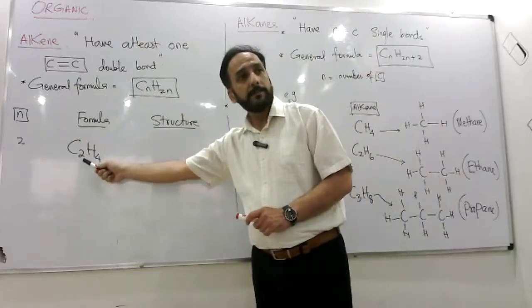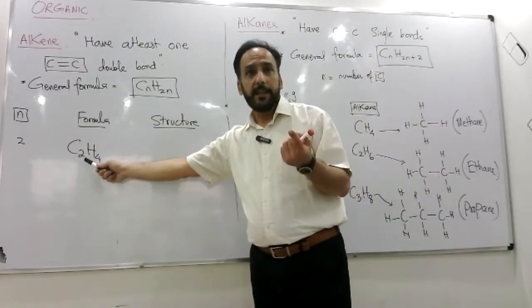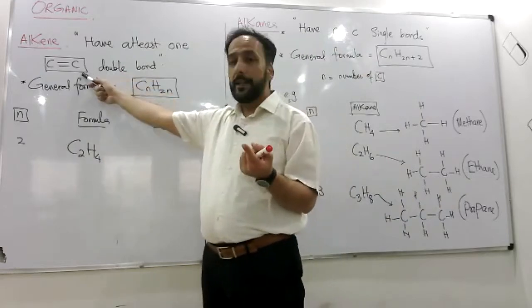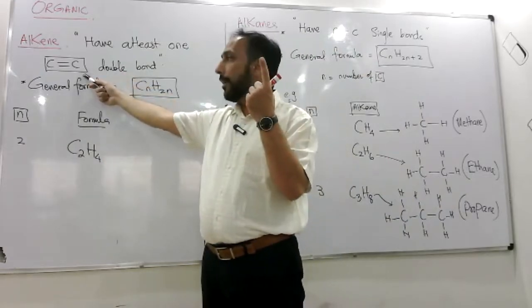अब देखो ethene है, alkene है, and the criteria for being alkene is there must be at least one double bond, right?